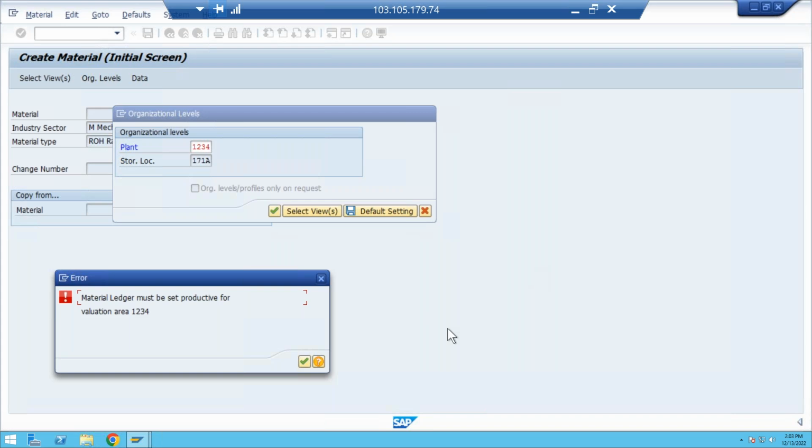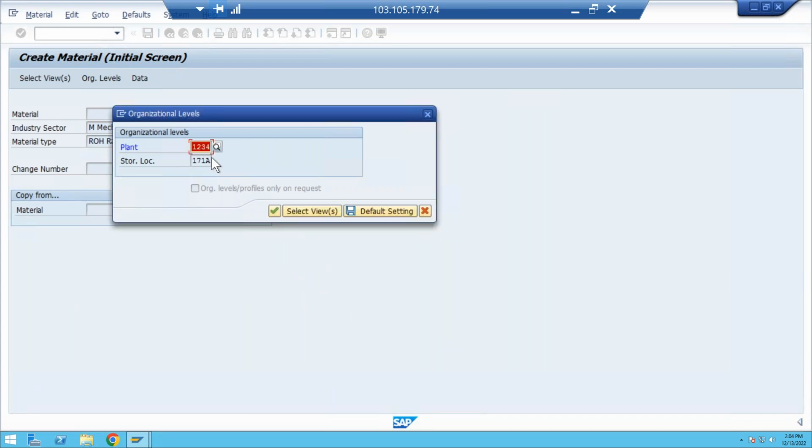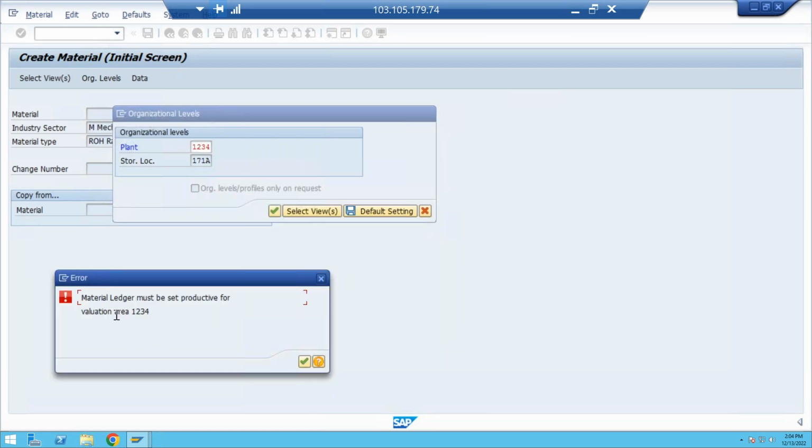So now we are facing one more error. Okay, what is that error? Material ledger must be selected for the valuation area. Why are you getting this error? So this is the information: material ledger must be set productive for the valuation area. This is actually a financial requirement. Now I'll do one thing. When I'm trying to create this material, we are not able to. If you click on continue, the system is asking material ledger must be set productive for the valuation area 1, 2, 3, 4 here.